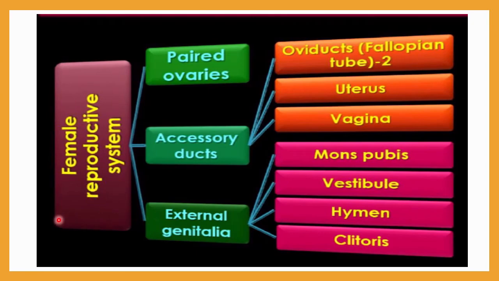Okay, so finally let me start with the female reproductive system. The female reproductive system comprises three main portions. First of all, the main organ of the female reproductive system is the ovary, which is present as a pair. Second is the accessory duct, which includes the oviduct, also called the fallopian tube, present as a pair, then the uterus and vagina. In today's lecture, we will discuss the ovaries and accessory ducts. Third is the external genitalia, which include mons pubis, vestibule, hymen and clitoris. All this we will discuss in the next lecture.